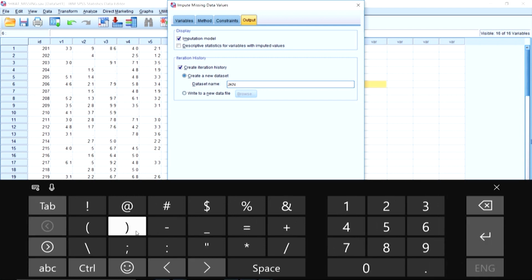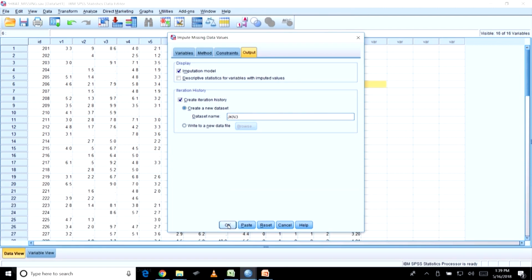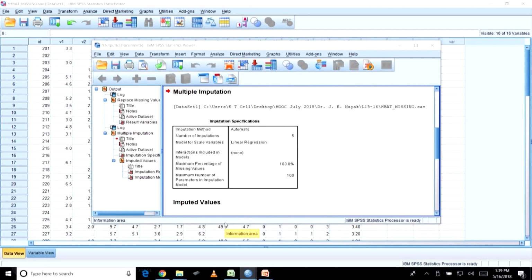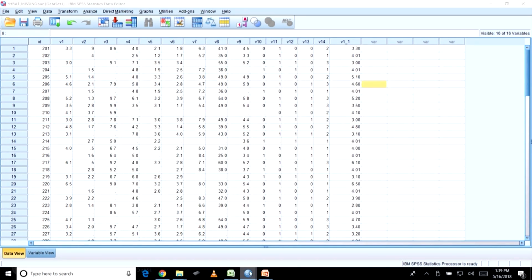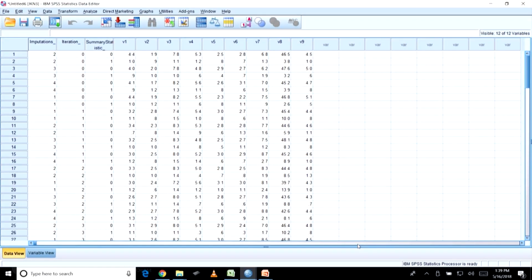So, JKN I am giving it a name, let us say 3. Okay. So, the new data set's name is JKN3. I have done it and I am saying OK. Once I have done this, now I can go to the JKN3 data set. Okay. So, in the JKN3 data set, if you look at it properly, the missing data,